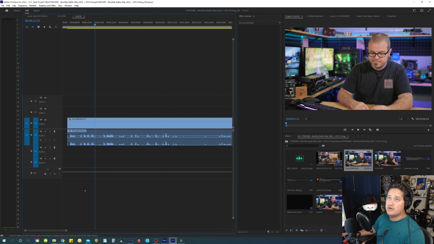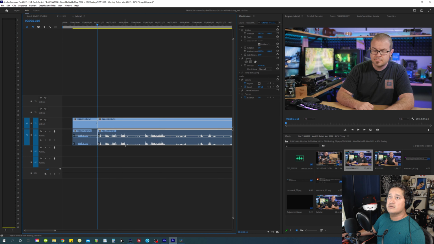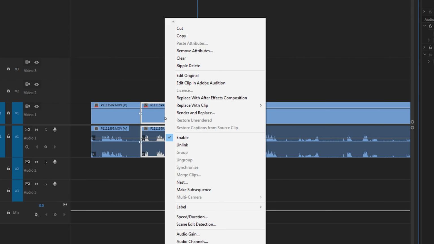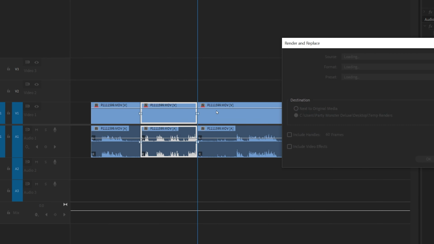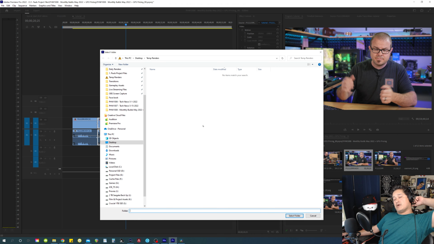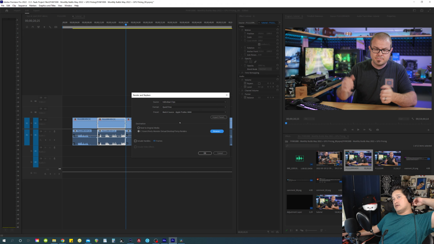With Premiere Pro, you can make a cut here, cut here, select these clips, and then right click and choose Render and Replace. You can select individual clips and choose a format for how you want to save it. You've got some presets here, and then you hit browse, find a spot to save it, select the folder, hit OK, and it'll export.